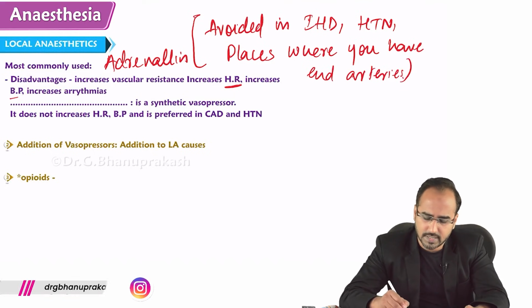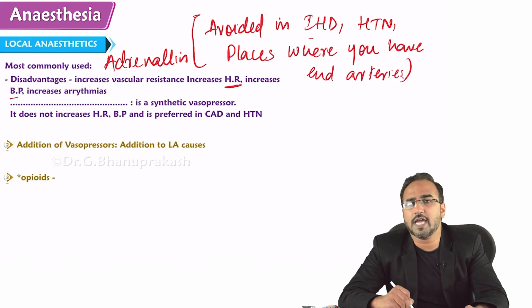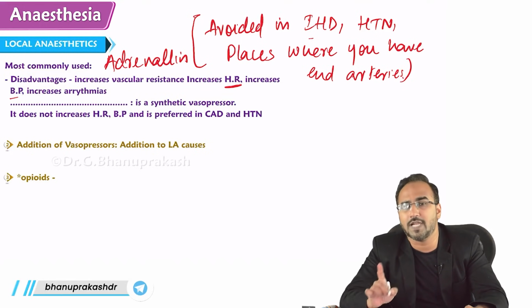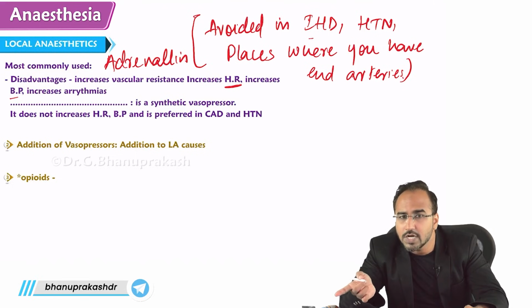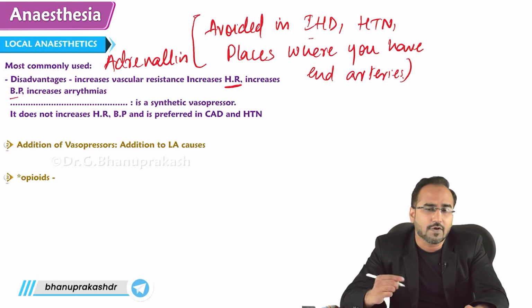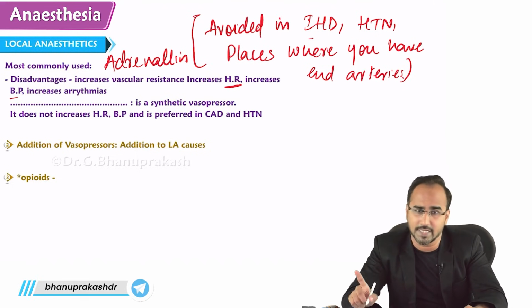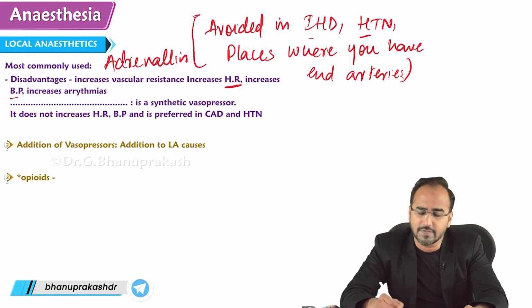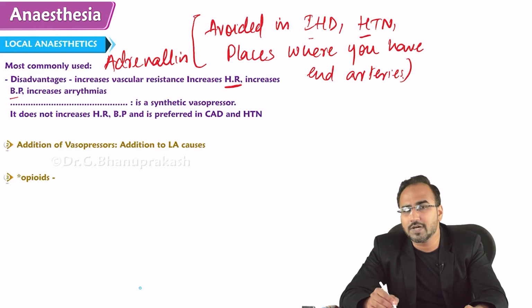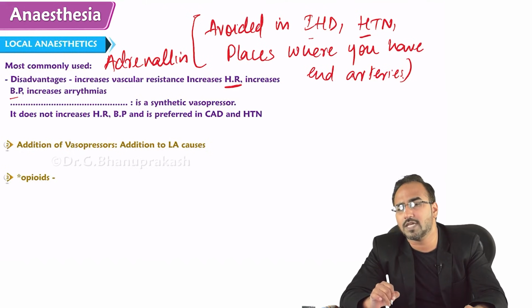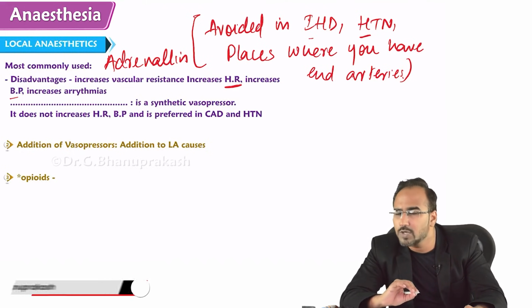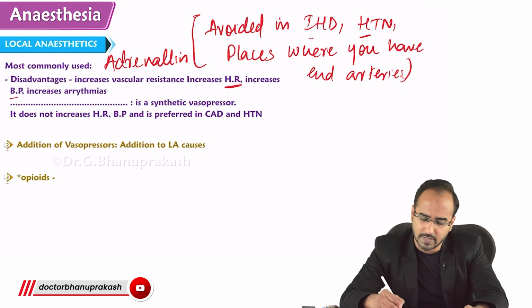Now look over here, guys. Ischemic heart disease, why are you avoiding? Because in ischemic heart disease, you don't want the patient's blood pressure to suddenly increase nor suddenly decrease. What is adrenaline doing? It is suddenly increasing. In hypertension, why are you avoiding? Because adrenaline, when you mix it with Lidocaine, will increase the BP. So you are avoiding it in hypertensive patients.